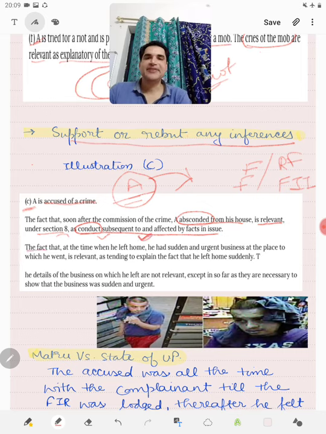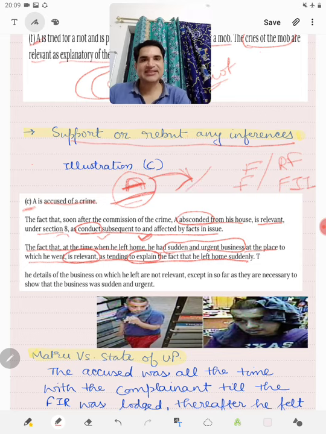Now, the fact that at the time when he left home, he had sudden and urgent business at the place to which he went is relevant as tending to explain the fact that he left home suddenly. So the prosecution says that A has committed the crime, and one of the pieces of evidence is his conduct that he absconded as soon as the crime took place.